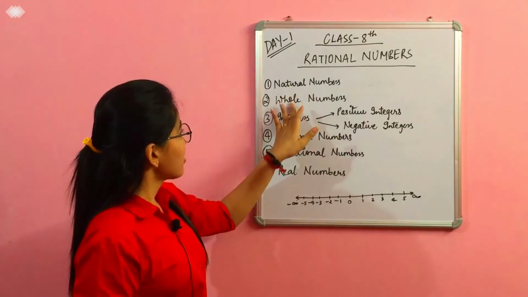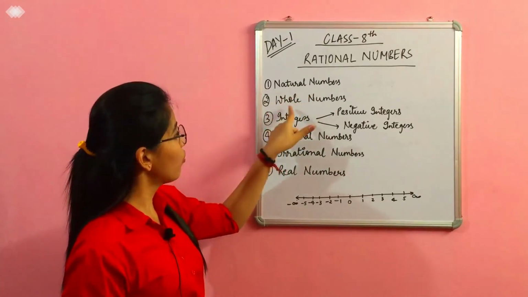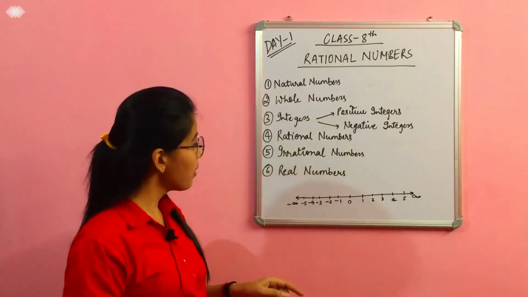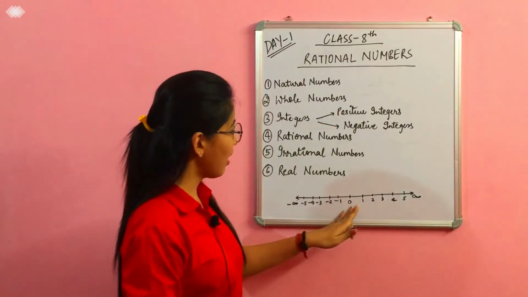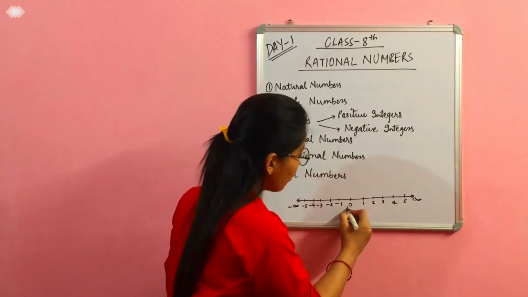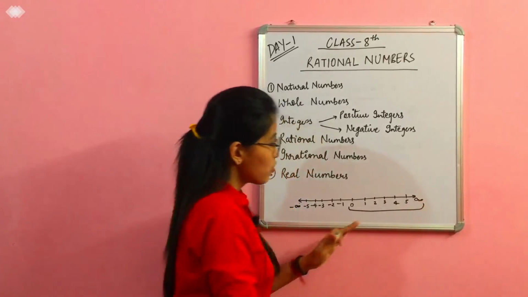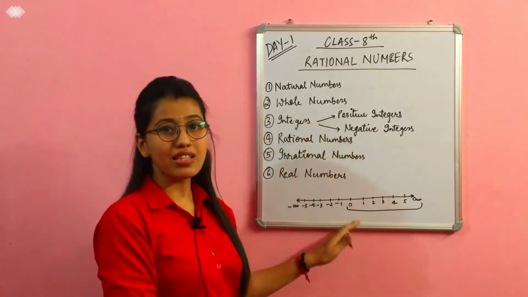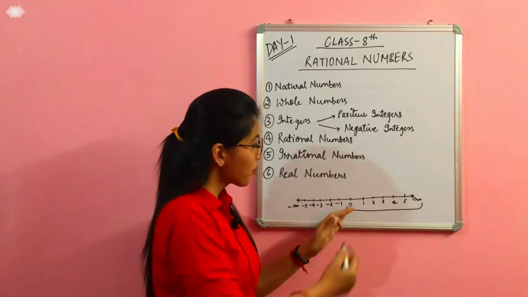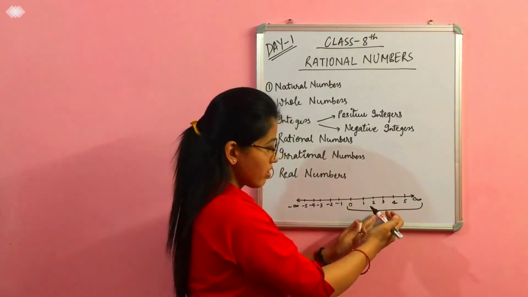Now coming to the second point, what whole numbers are. Whole numbers are the natural numbers including 0. So we can say that whole numbers start from 0, including positive numbers.